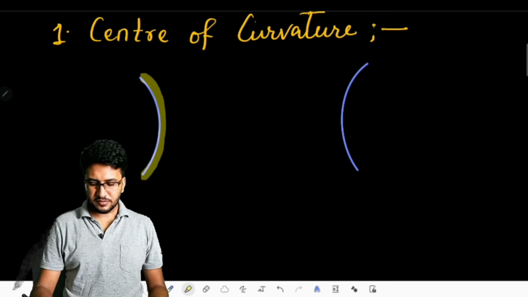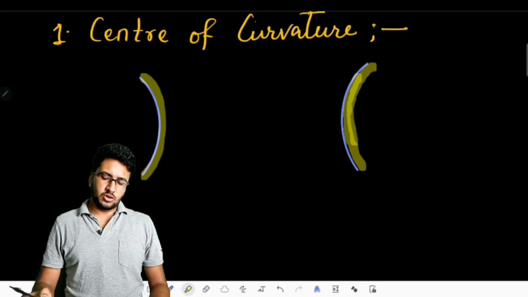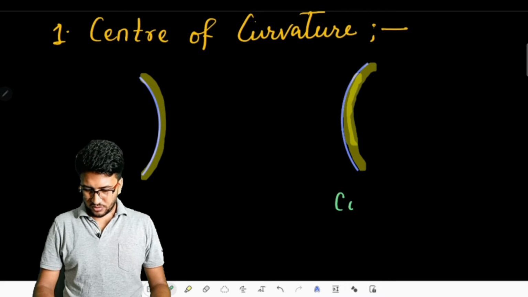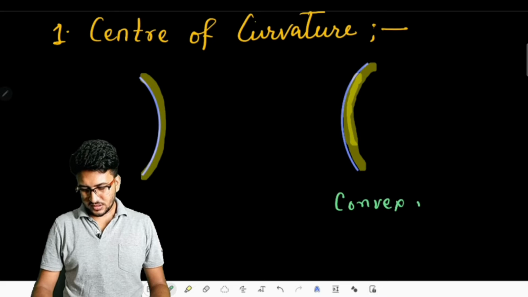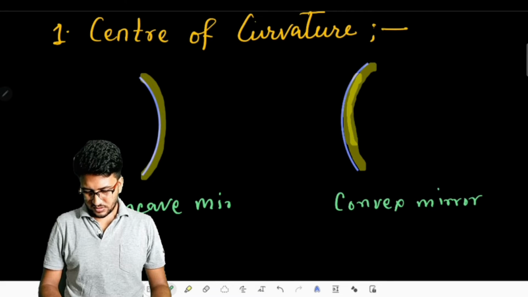This is our reflecting surface, and here this is our reflecting surface. I guess you have got it what kind of mirrors we have taken here. So this becomes our convex mirror, and this is our concave mirror.